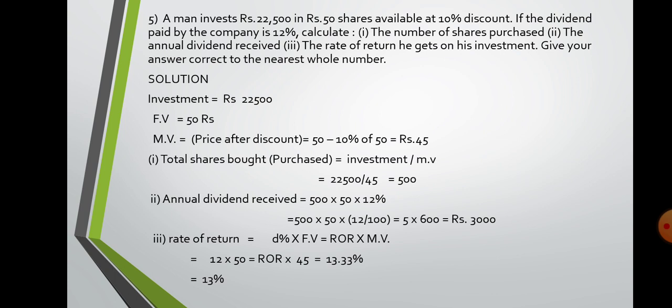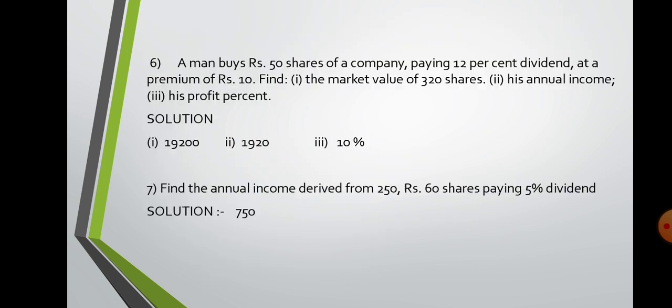That formula you can use, or this simpler one which I told you: D% into FV equals ROR into MV. Now see, D% is 12%, so according to you it should be 12 upon 100, correct? But we are not writing 100 because on both sides the percentage, ROR also has to be in percentage, so we are not using that 100 anywhere, and directly you get the answer as 13.33%. So the final answer is 13% because they have told you to round off to the nearest whole number.